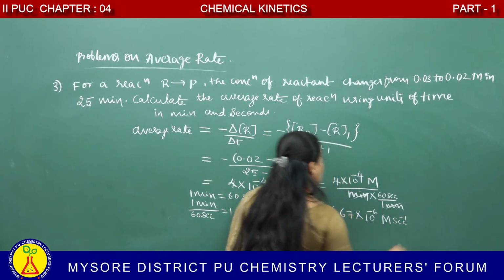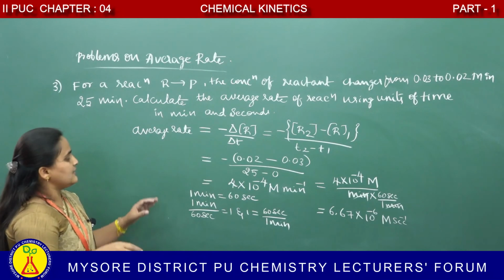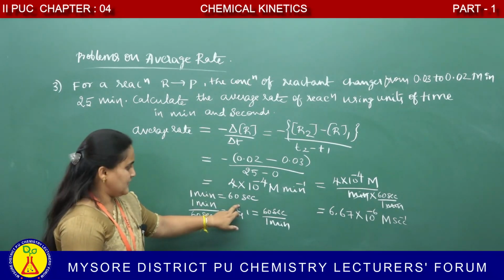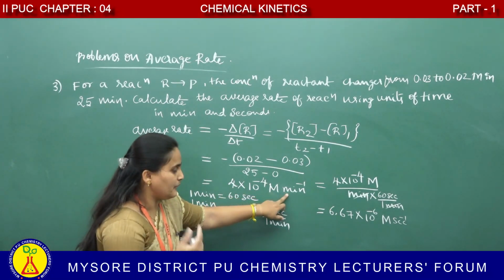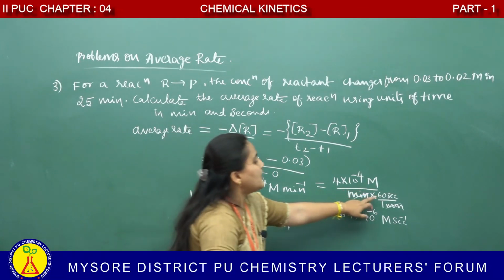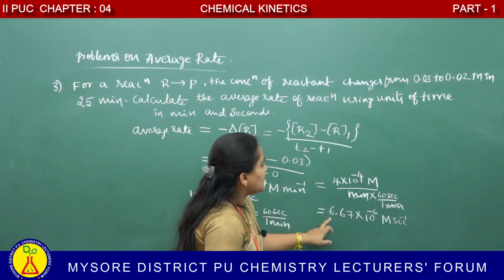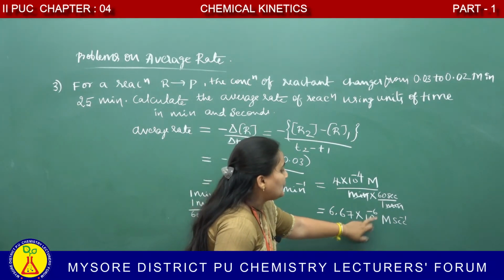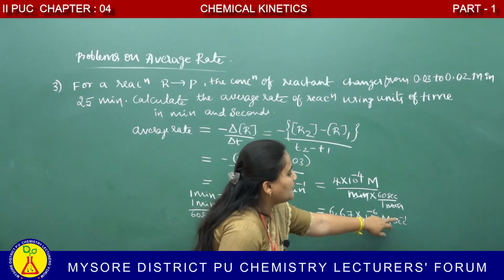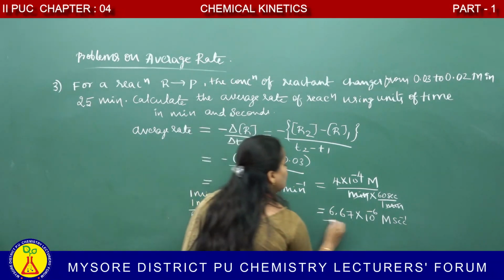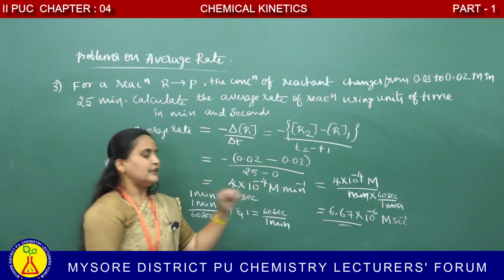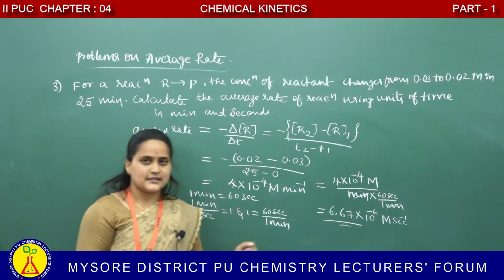In order to remove the minute, we take the relationship 60 second divided by 1 minute. Final answer is 6.67 into 10 power minus 6 molar per second.